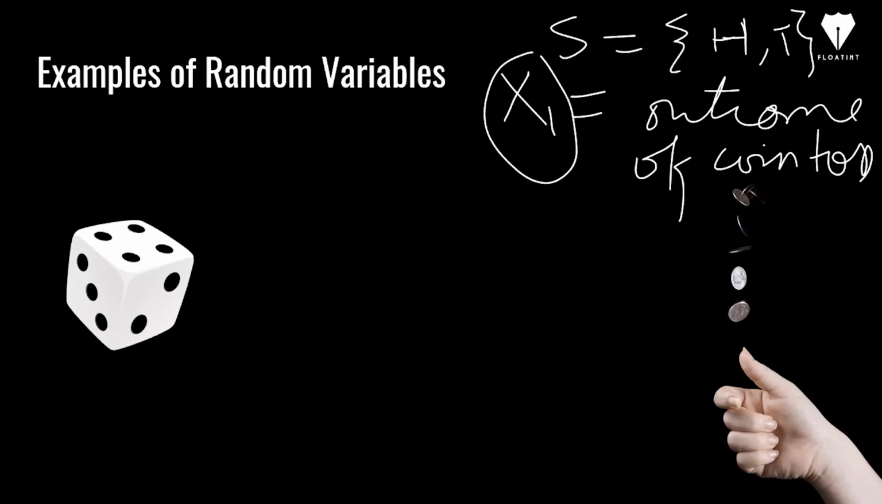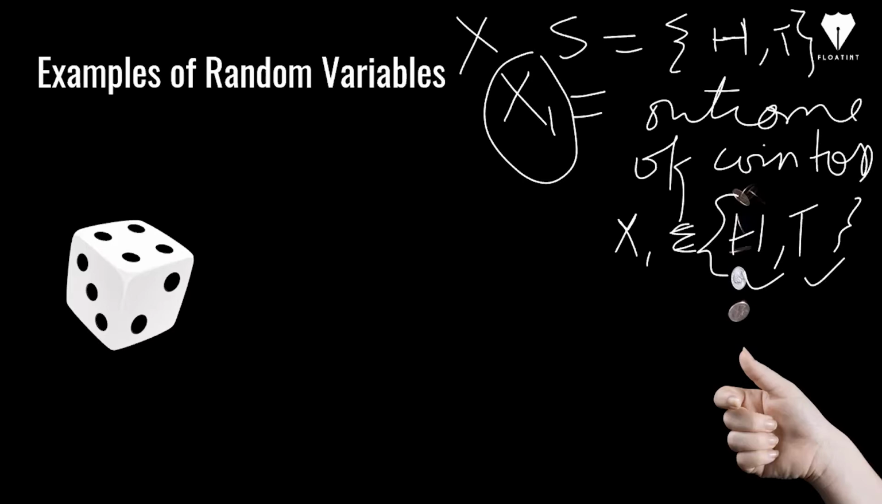x1 can take values of h and t. In this case, this is not numerical, and hence x1 is not a random variable. So x1 is not a random variable.